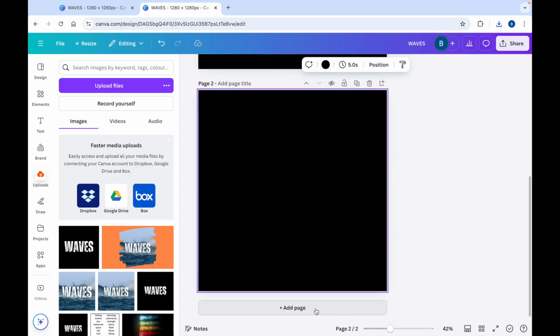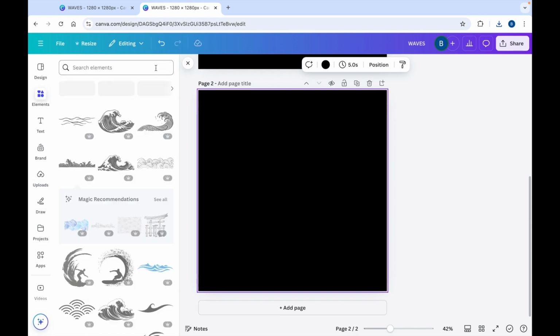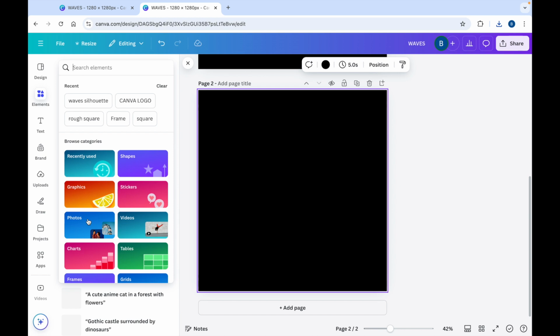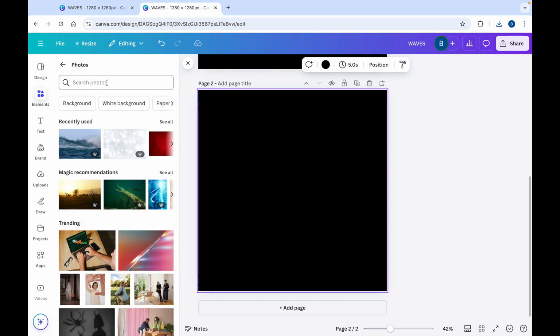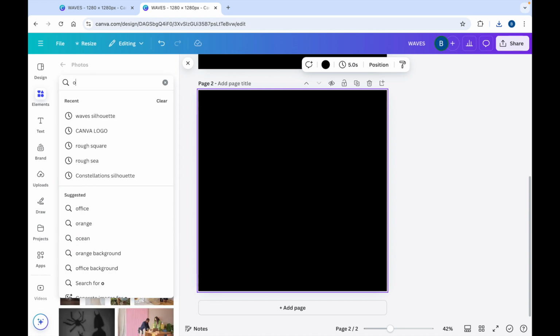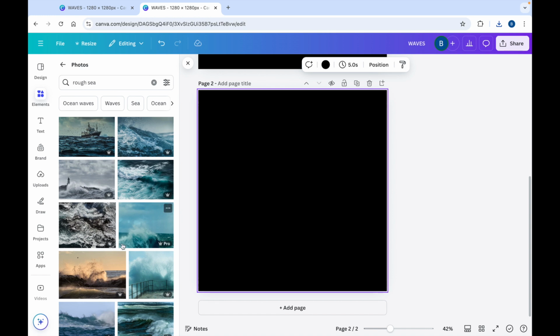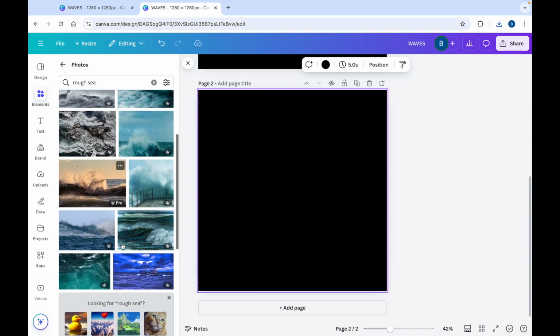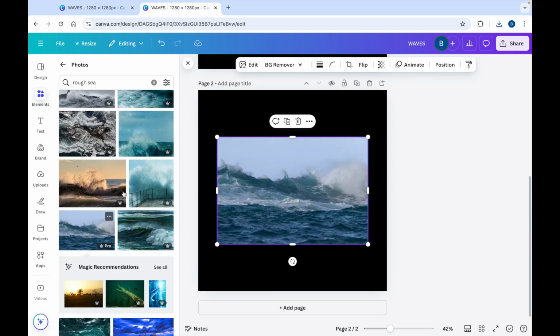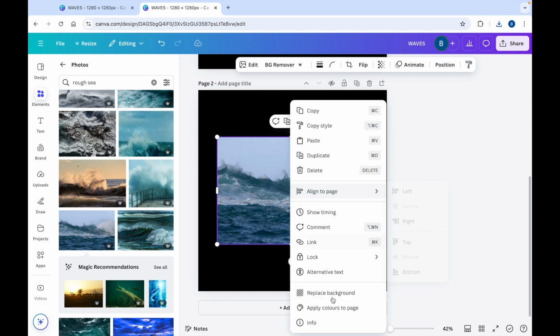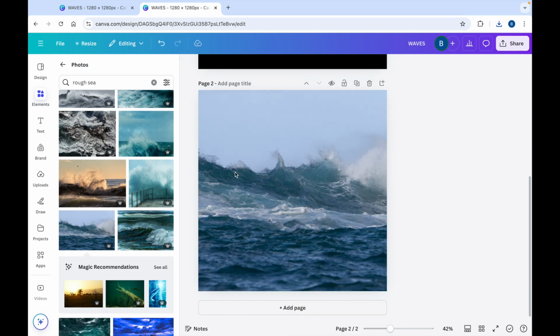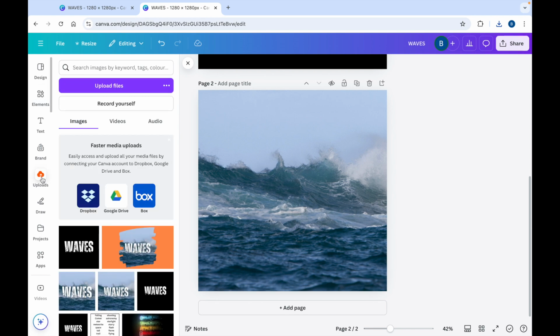click Add New Page, then we'll go to Elements, go to Photos, type in Rough Sea. I'm going to choose this one, right click, replace background, go to Uploads,